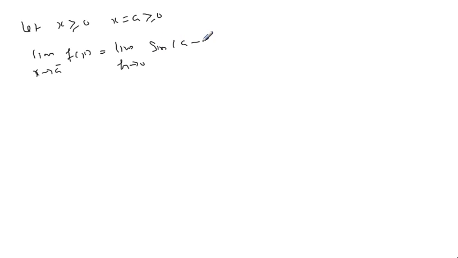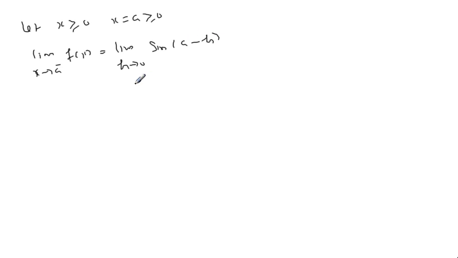So let x be greater than or equal to 0. So usual left limit: x equal to a is greater than or equal to 0. Okay, as x approaches a minus, f of x is equal to limit h approaches 0 of sin of a minus h.